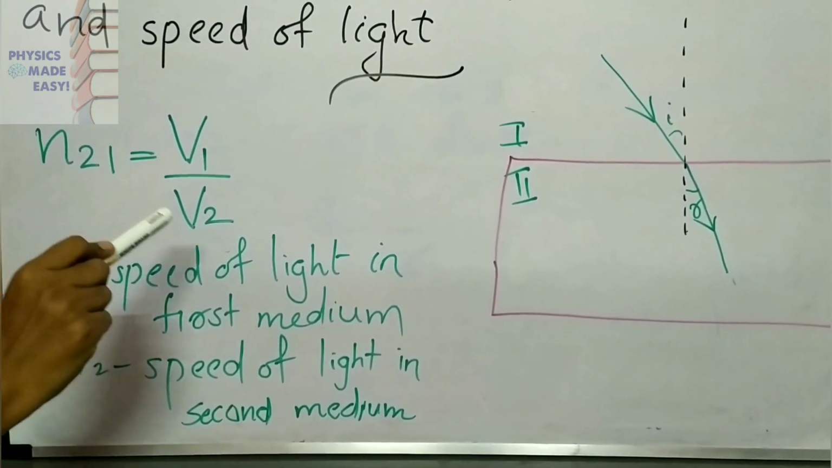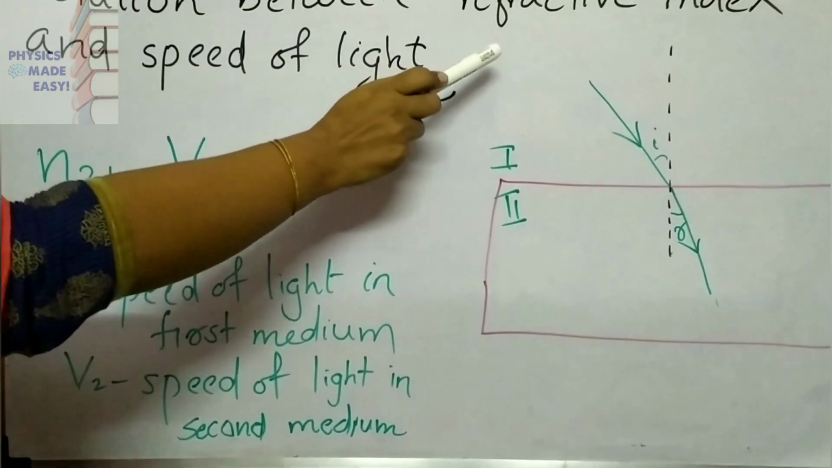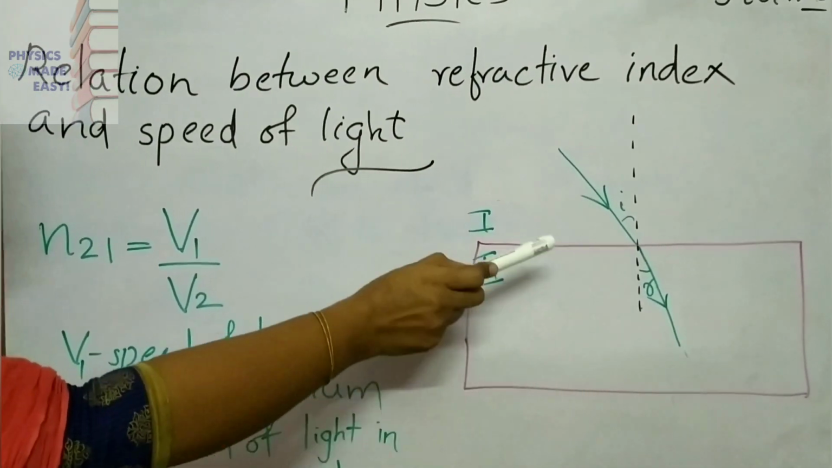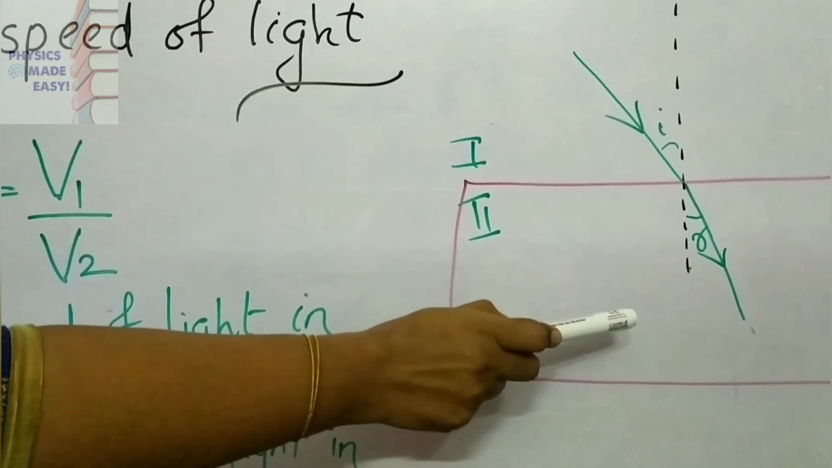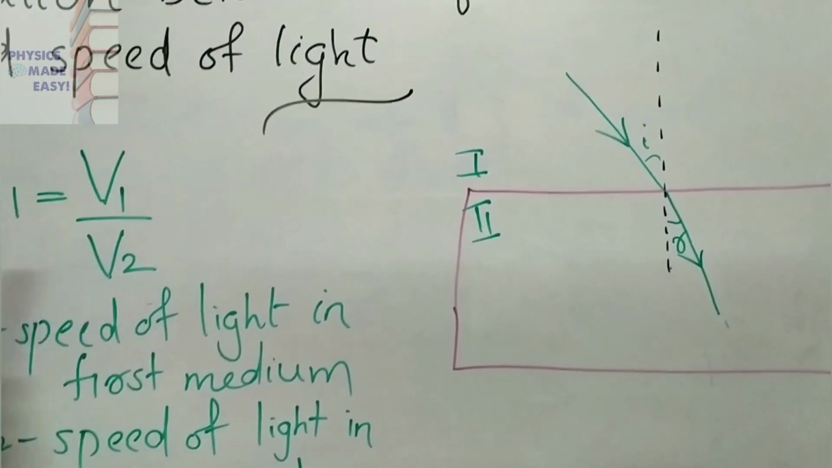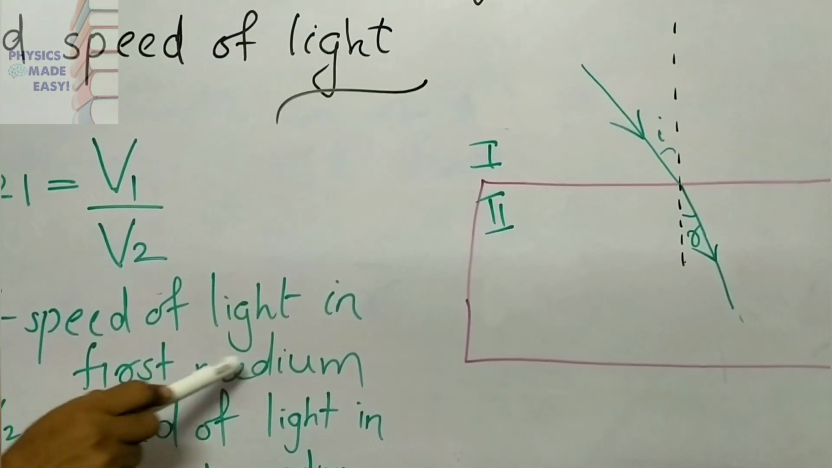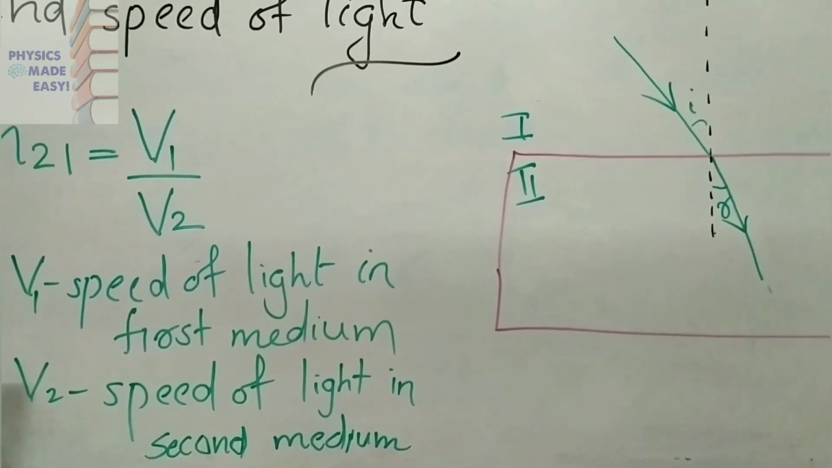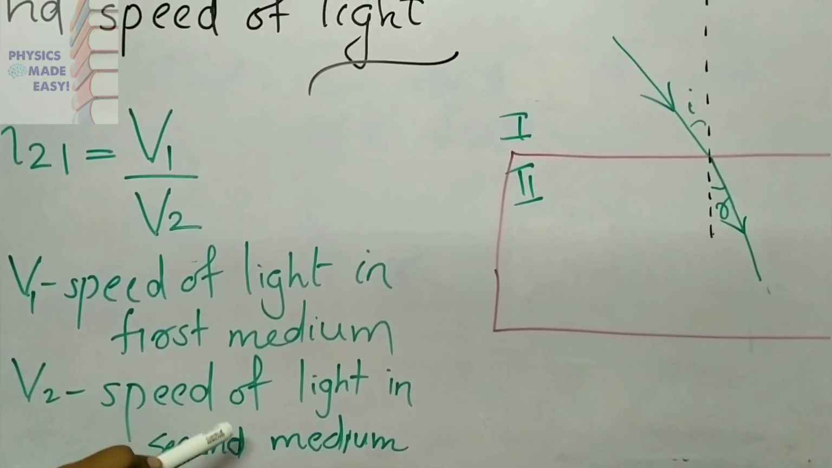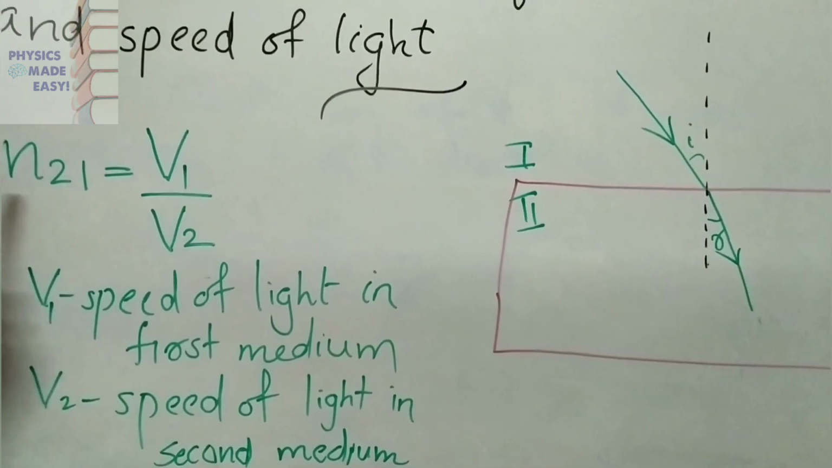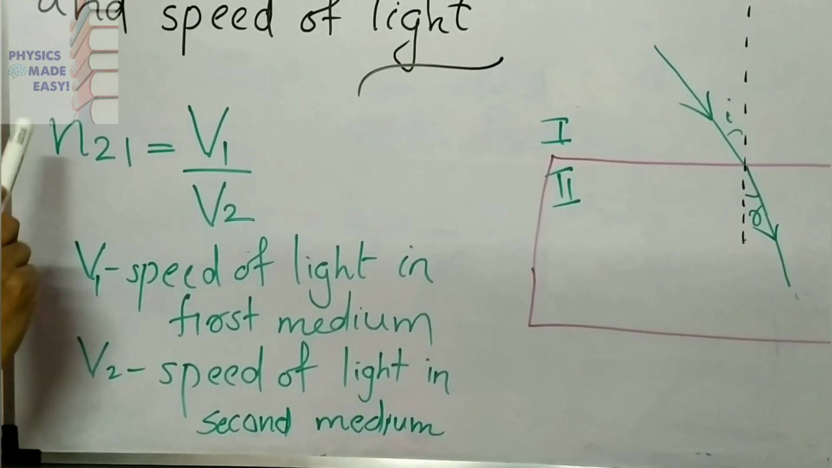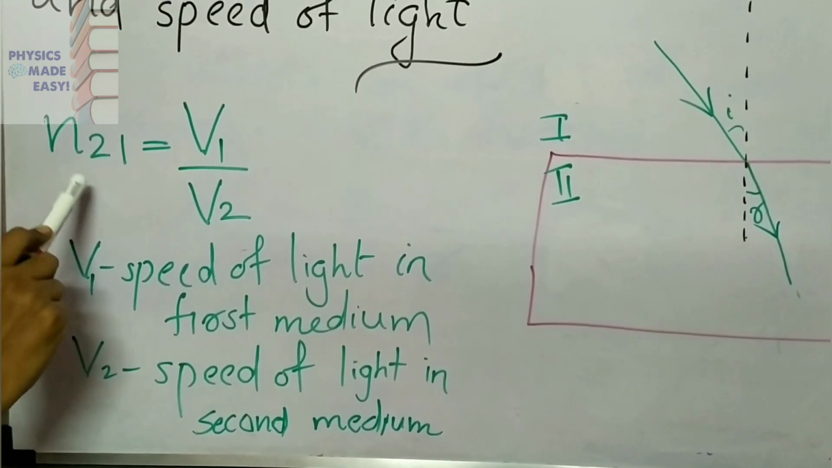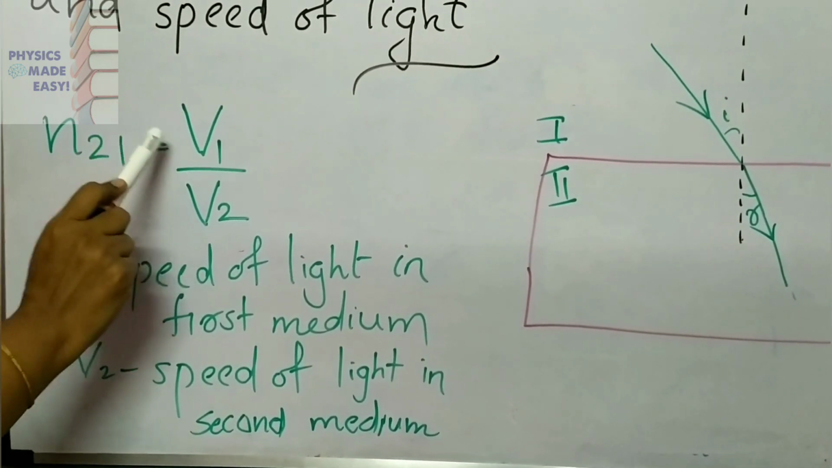Once more, you have to consider a ray that is moving from one medium and then entering into another medium. You can see V1 is the speed of light in the first medium and V2 is the speed of light in the second medium. Now we can write a relation like this: the refractive index of the second medium with respect to the first, that is N21, is equal to V1 by V2.